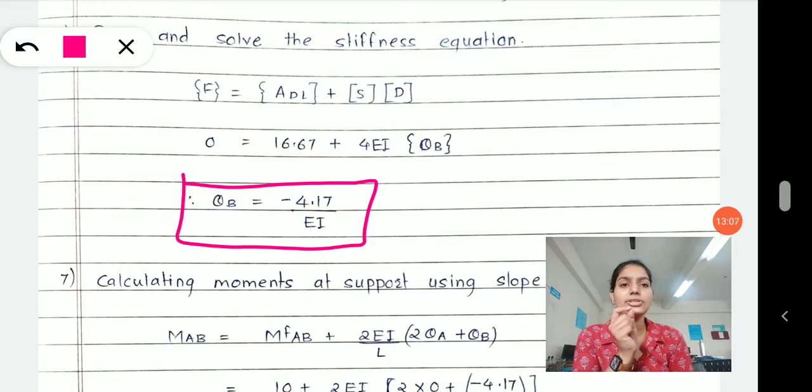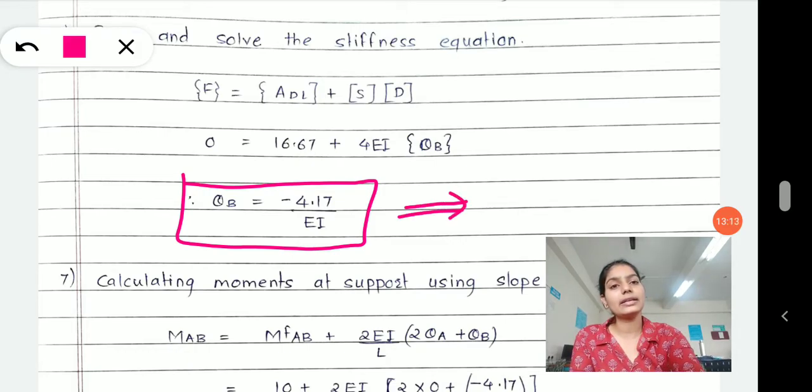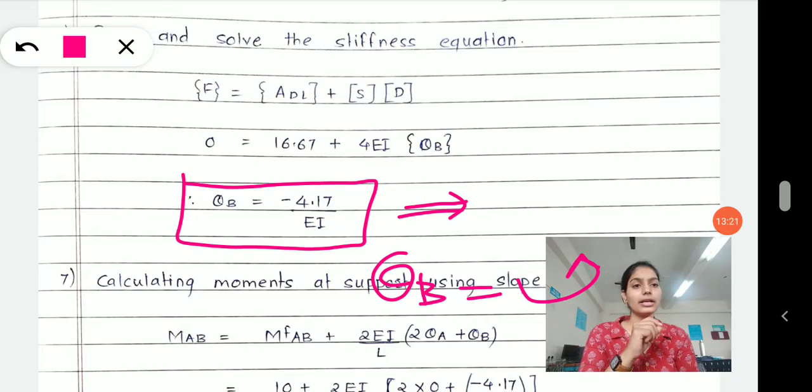Here now the question is, why does my theta B come up with the minus sign? You have to pay attention that the sign of rotation, the unit rotation theta B, I have considered in the anti-clockwise direction, that is wrong. Theta B is taking place in the clockwise direction, and if we take it clockwise, then the theta B value remains 4.17.